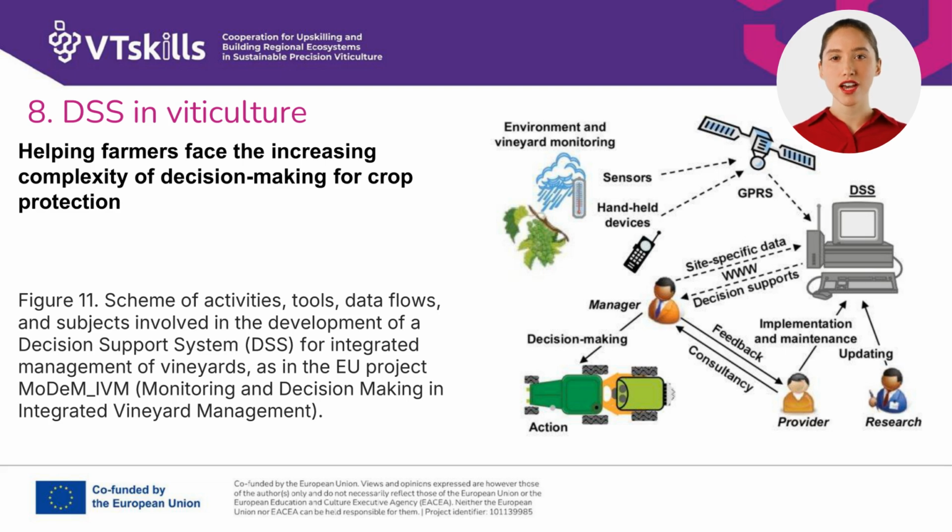This figure illustrates a comprehensive scheme for the development of a decision support system, DSS, specifically designed for the integrated management of vineyards. This DSS aims to assist farmers in navigating the increasing complexity of decision-making concerning crop protection. As demonstrated by the EU project MODEM_IVM, Monitoring and Decision-Making in Integrated Vineyard Management, the scheme details the various activities, tools, data flows, and subjects that are interconnected and involved in building such a system. The overall goal is to streamline and optimize the decision-making process for effective vineyard management.